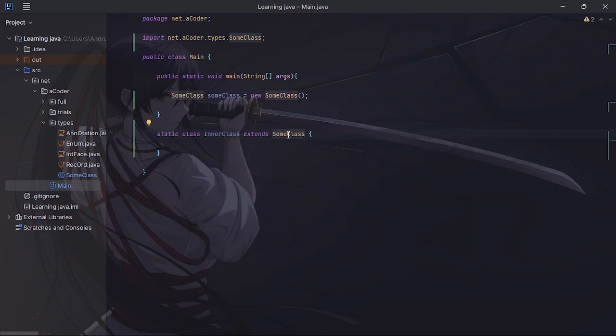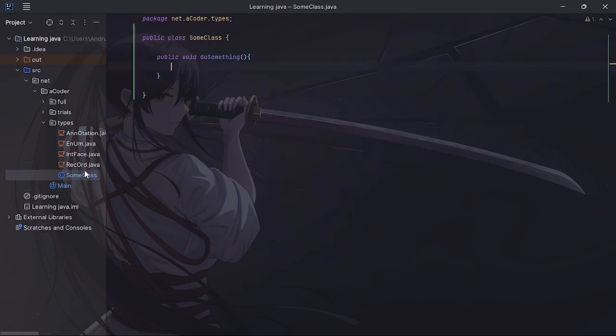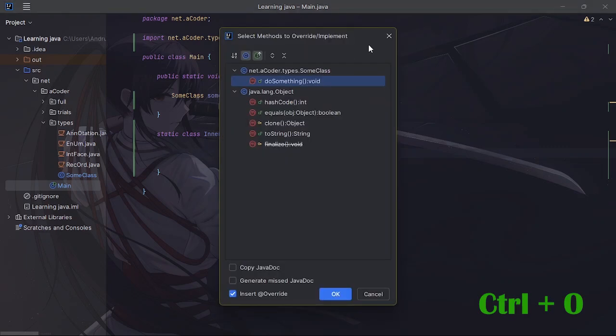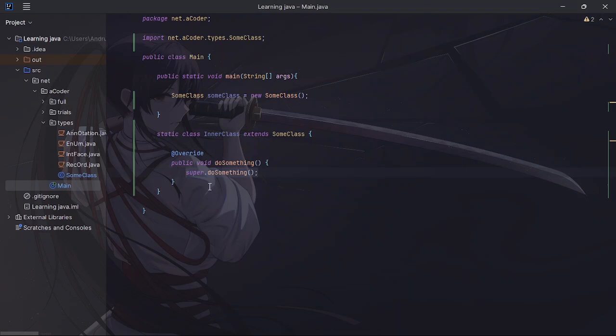Because we extend this some class, we gain access to the methods that exist in this one. So we can come over here and press Control O to implement, and as you can see, we now have access to this do something method. Just like that, we now have access to this do something method. We've now written this, and it's all fun.